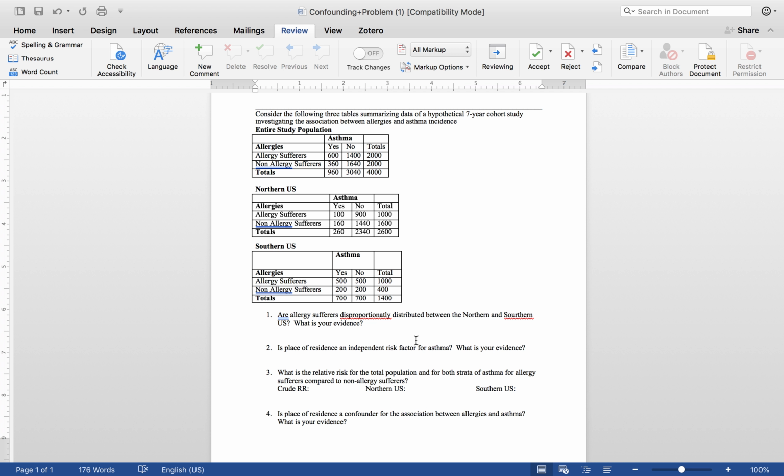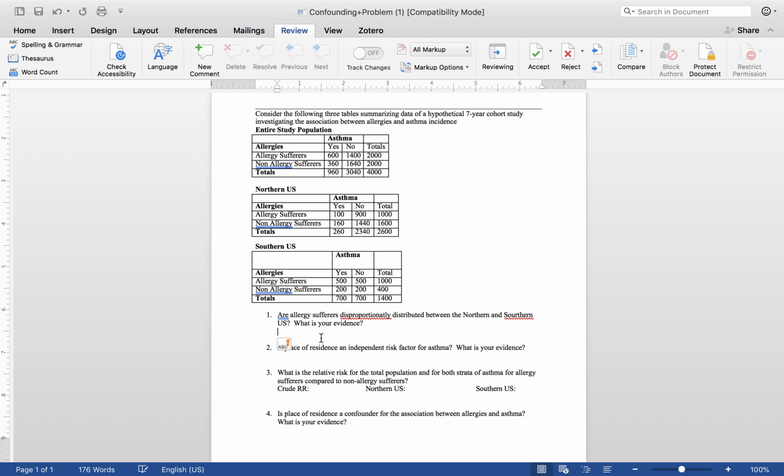And so to test that, we're just going to see if there are more allergy sufferers in the north than the south. And really one way you can think about this is what is the prevalence of allergies in each of these areas. So if the prevalence of allergies is greater in one place than the other, then we would determine that there is an association between our confounding variable, which is place of residence, and our exposure, which is allergies.